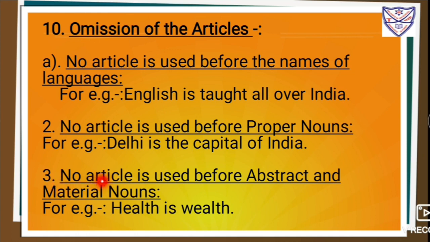Number 3. No article is used before abstract and material nouns. For example, health is wealth.